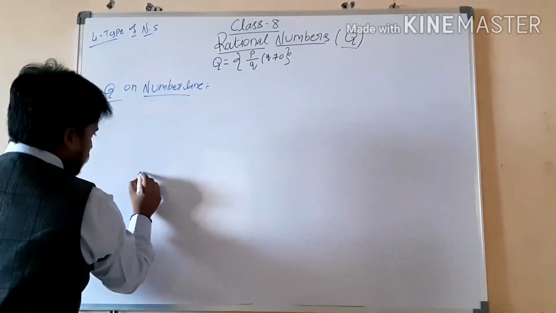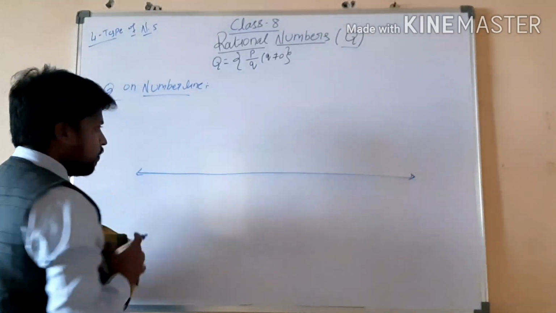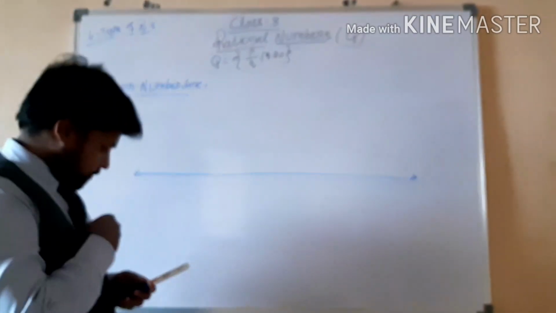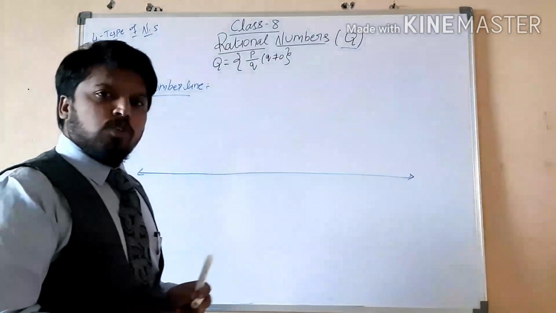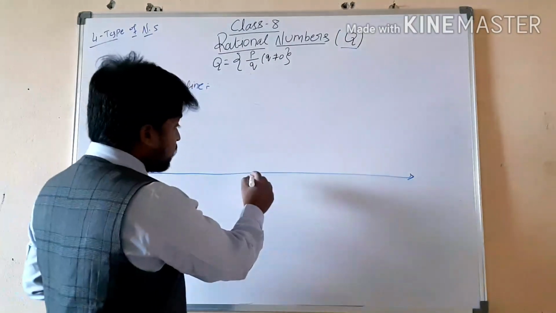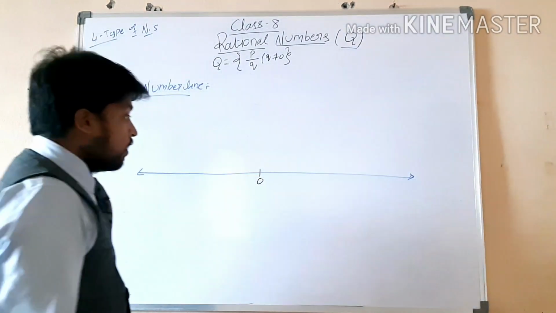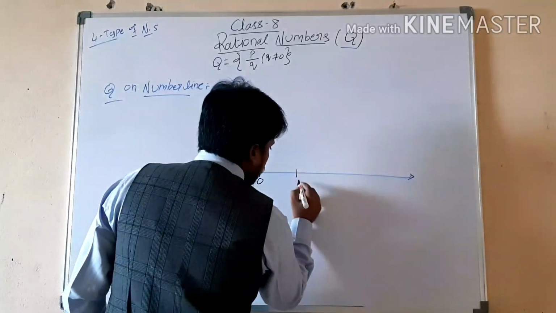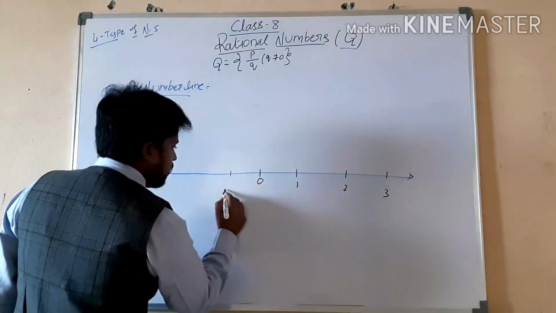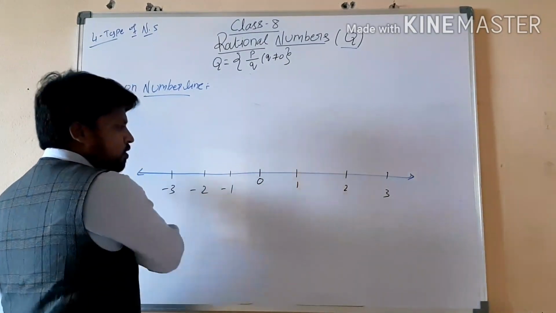So first of all, as usual we will draw one number line. On this number line we have the negative numbers and also the positive numbers. So we have to start from 0. After 0 comes 1, 2, 3, and -1, -2, -3, and so on.